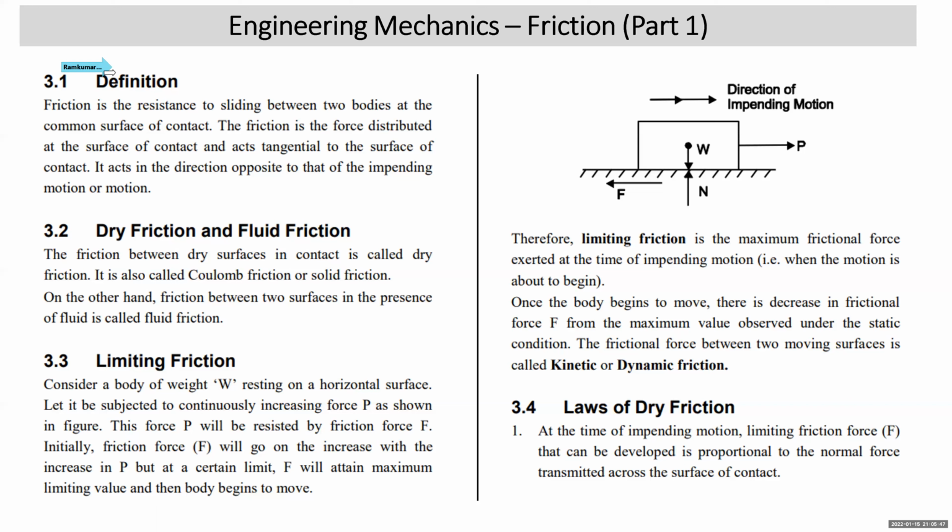Friction is of 2 types. One is dry friction, another is fluid friction. Dry friction means friction between two surfaces in contact in the dry state, like friction between the tires of a vehicle and the road surface during dry climate. Fluid friction is friction between two surfaces in contact in the presence of some fluid, like friction between the tires of vehicles and the road surface during monsoon when the roads are wet.